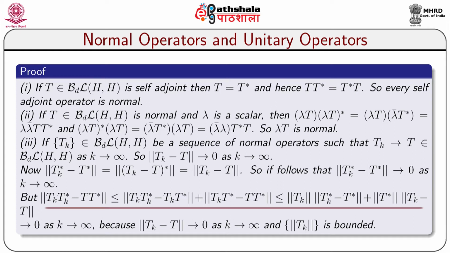But norm of T_k*T_k - T*T is less than or equal to norm of T_k*T_k - T_k*T plus norm of T_k*T - T*T, which is less than or equal to norm T_k* into norm (T_k - T) plus norm T into norm (T_k* - T*), which goes to 0 as k tends to infinity, because norm of T_k - T tends to 0 as k tends to infinity, and the sequence of norms of T_k is bounded.